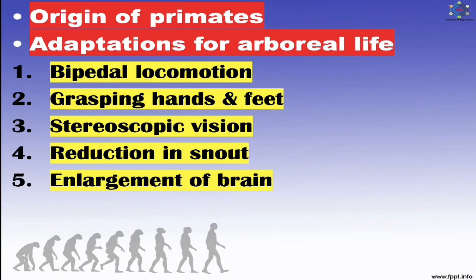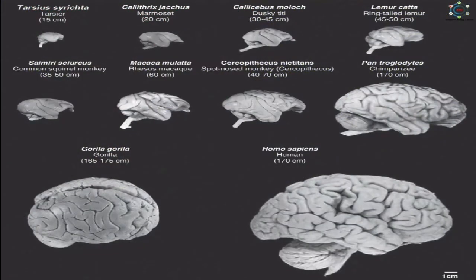And the last is enlargement of brain. The brain showed a striking increase in size. This made the primates intelligent and alert and provided proper coordination of movement. There was a corresponding increase in the cranial capacity which made the head large and round.